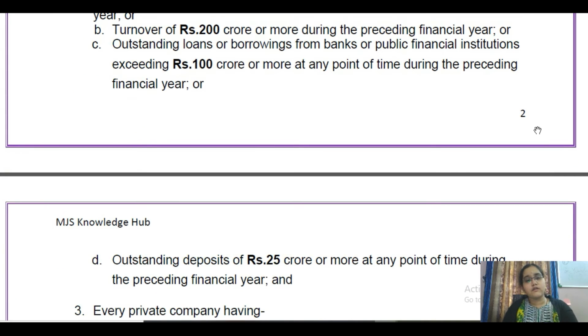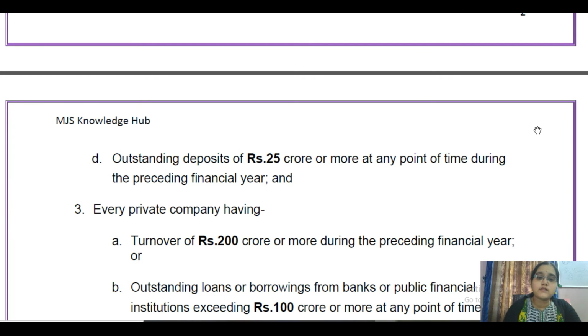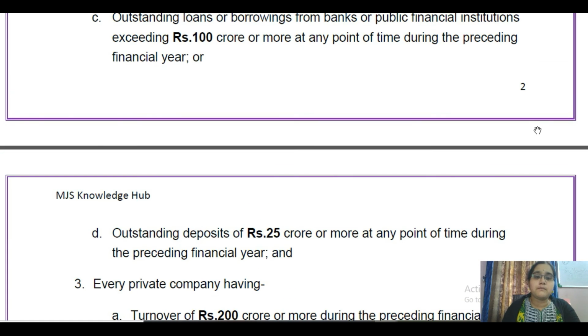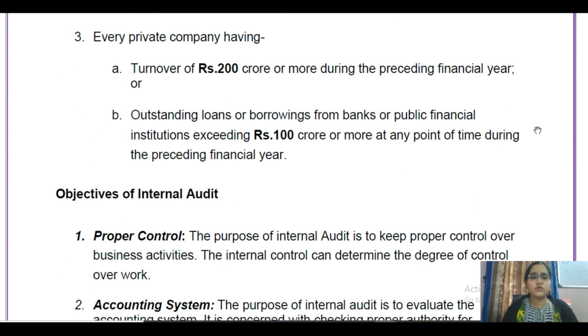If any one of these four conditions, the fourth one being outstanding deposits of rupees 25 crores or more at any point of time, not just at the start or beginning, at any point of time, if these limits are exceeded, the unlisted public company must also appoint an internal auditor. Then coming to the private companies, they have only two conditions: either the turnover must be 200 crore rupees or more, or outstanding loans and borrowings from banks or public financial institutions exceed 100 crores at any point of time in the preceding financial year, then they can appoint an internal auditor.